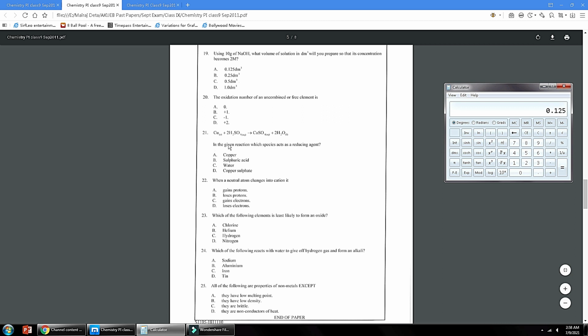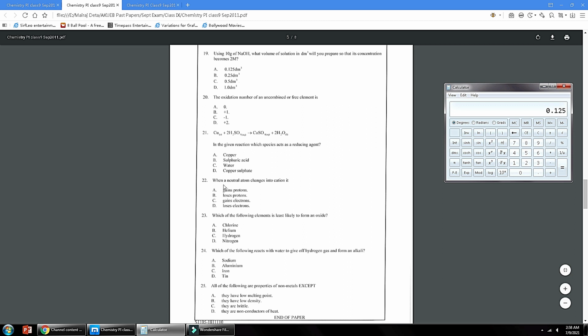In the given reaction, number 21, which species acts as reducing agent? The species which is being oxidized will act as reducing agent. If you see copper, here it is 0 because it is in free state. Free state elements' oxidation state is 0. It is changing into +2. Sulfate oxidation state is -2, so copper will be +2. From 0 to +2, this is an oxidation process, so copper will be the reducing agent. Option A is the correct answer.